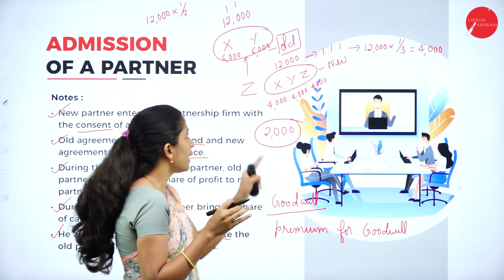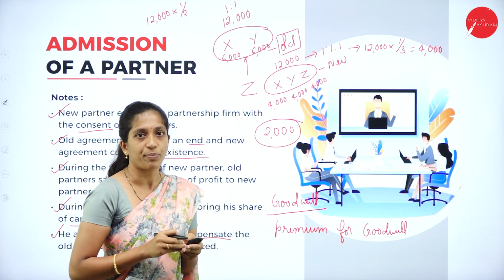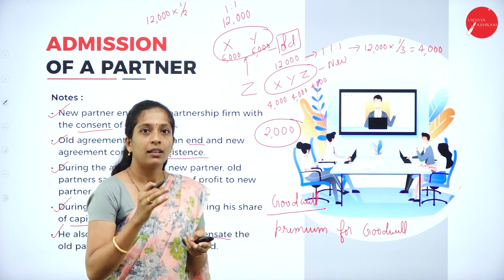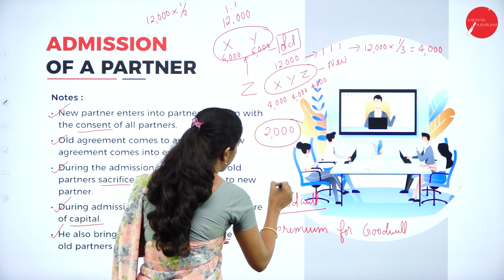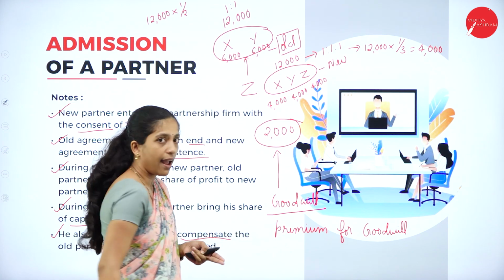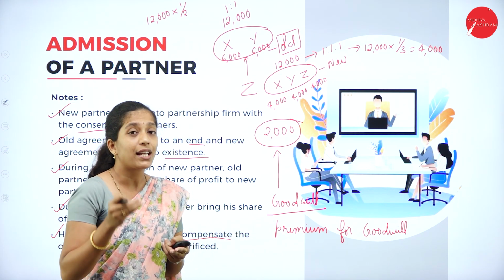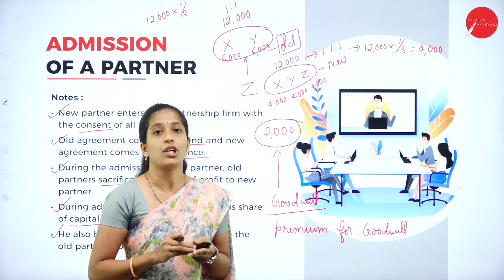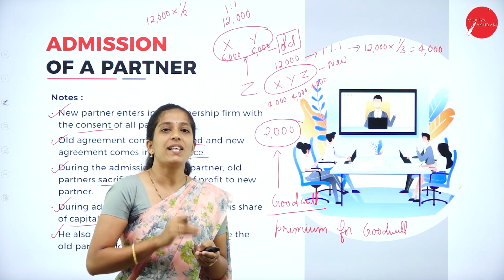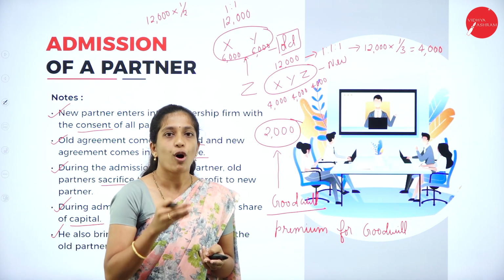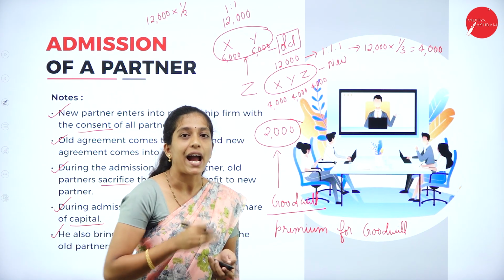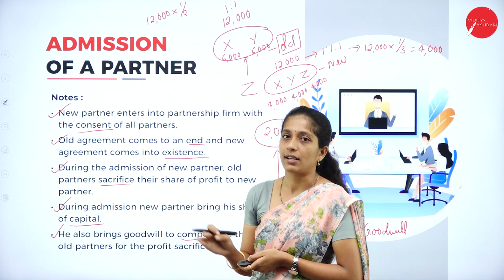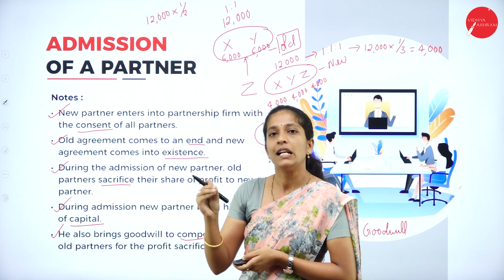Now here old partners have sacrificed their share of profit, right? So they have sacrificed 2,000 each in this example. Now in order to return it back, he brings certain amount as goodwill. Why does he have to return it back to the old partner? Because the old partner has sacrificed their share of profit. In order to compensate that, this amount is brought by the new partner. So this is all about admission of a partner, and these are the points to be remembered during admission of a partner.